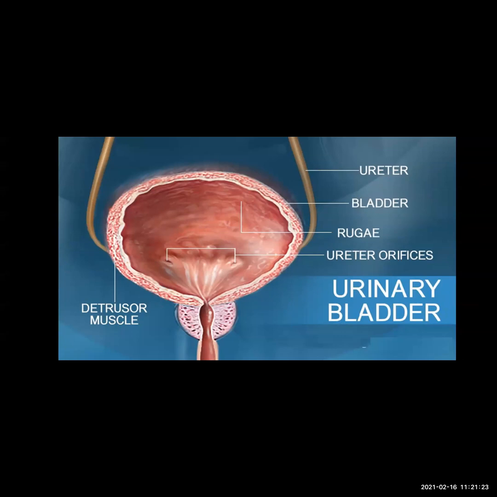Okay. It is a muscular organ, where the urine gets collected. As it is a muscular organ, it has the control of nerves. So we are able to keep a control on the urination.